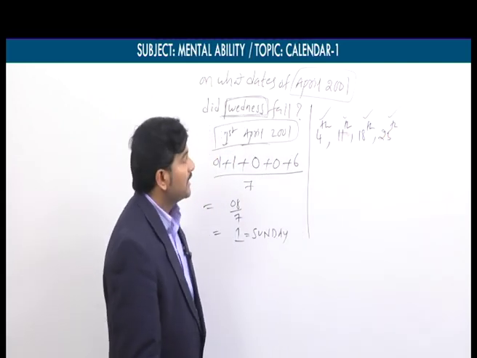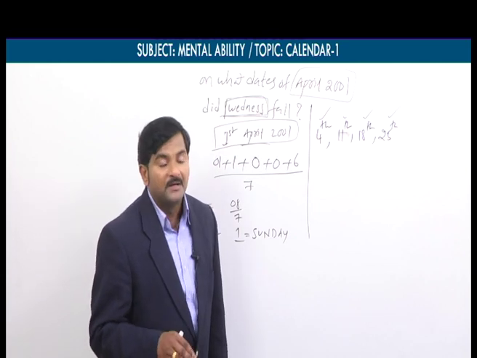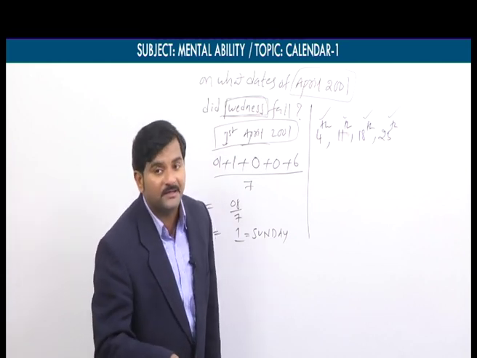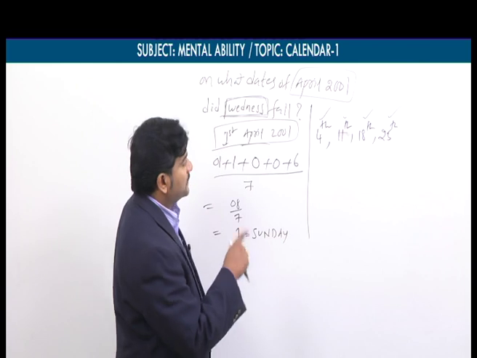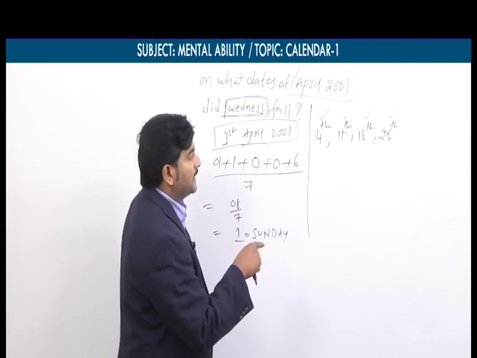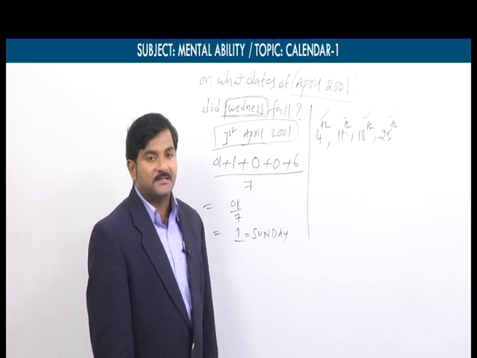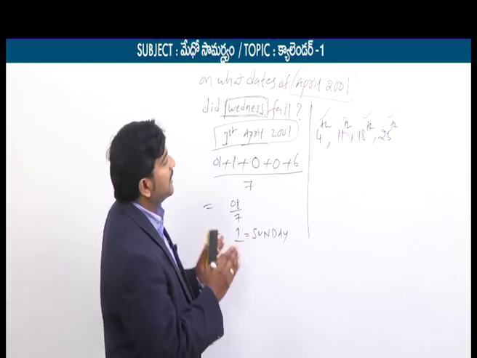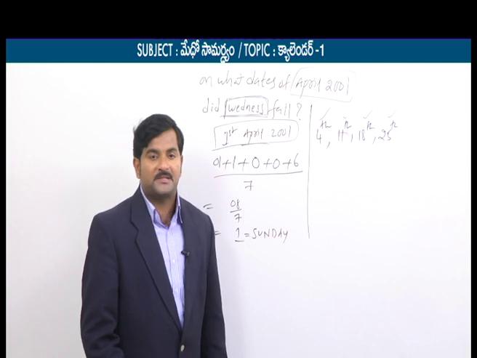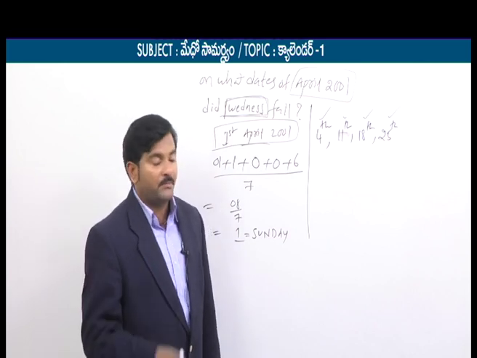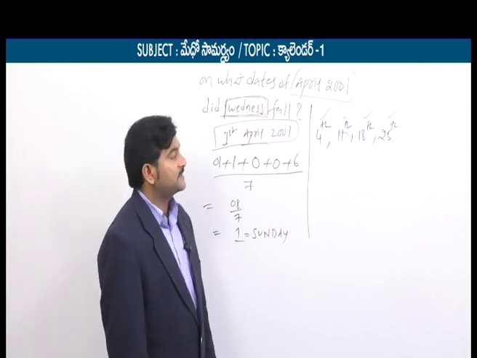Wednesday. Therefore, in April 2001, the dates on which Wednesday fell are 4th, 11th, 18th and 25th. On these 4 dates, Wednesday fell. Okay, so this is the second type of model. Very interesting model.